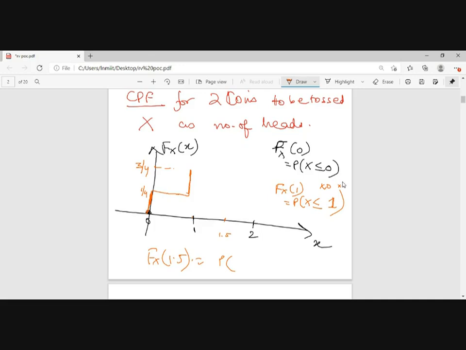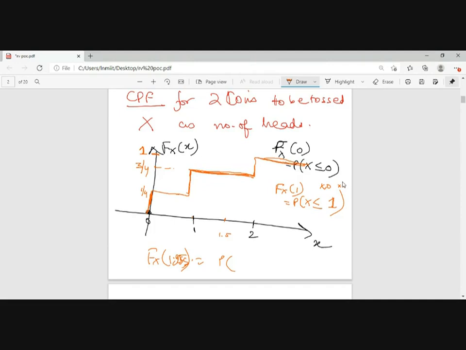Fx is 3 by 4 for 1.5, so that will be 3 by 4, right? And till 1.99999 it will be the same, because this is a discrete event, right? But at 2, what will be its value? 1. And after 2 it will always be 1.